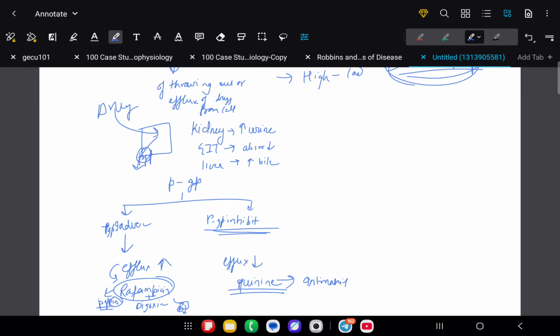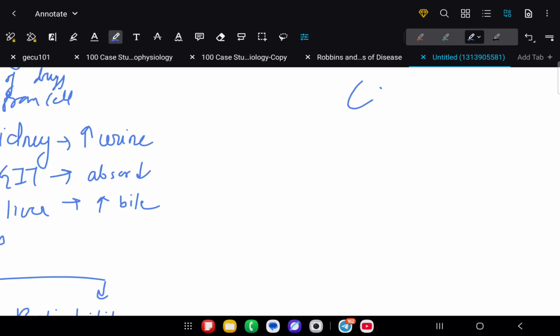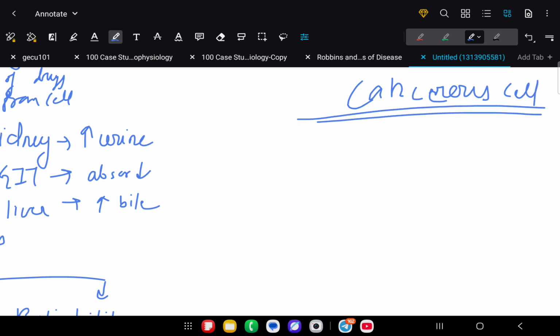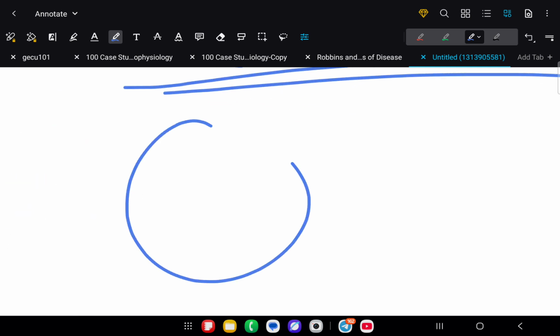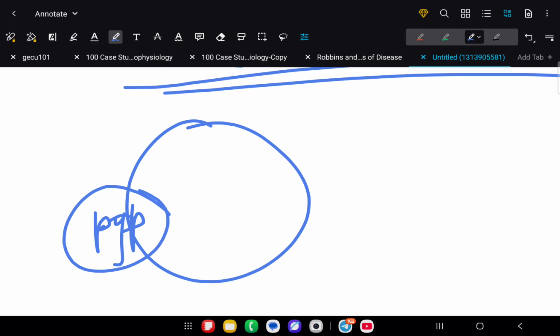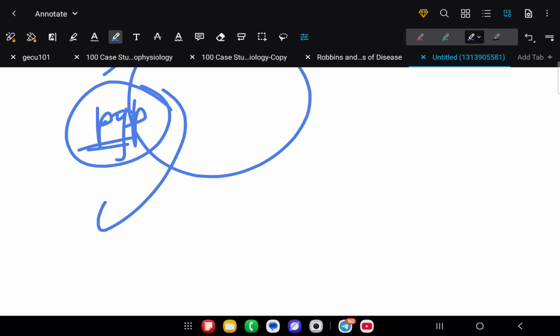Now let's talk about some pathological cases like cancer, the cancer cells which have active PGP. Let's talk about an anti-cancerous drug. Here PGP is present. The anti-cancerous drug is being given, but due to the effect of PGP, it gets out of the cell.